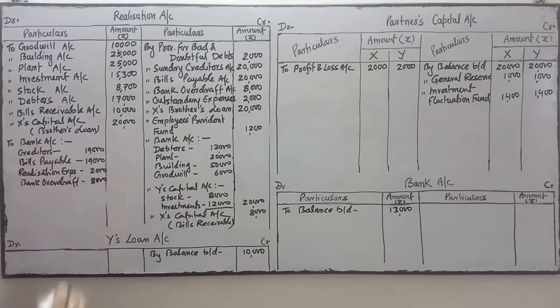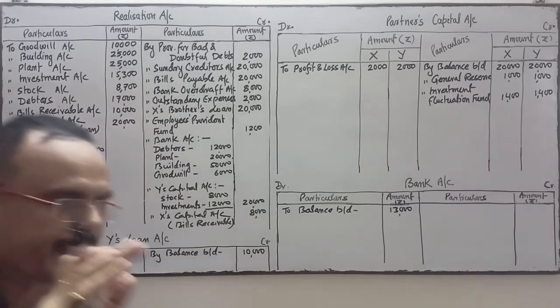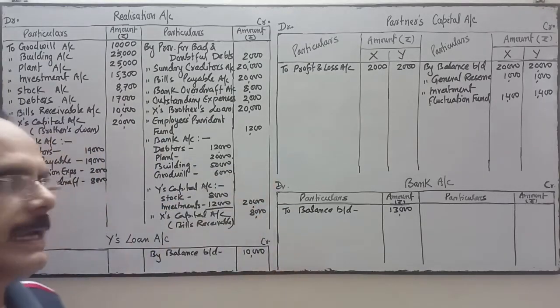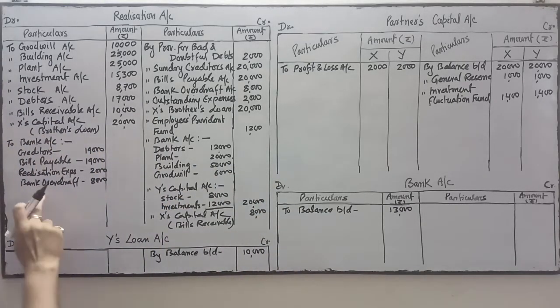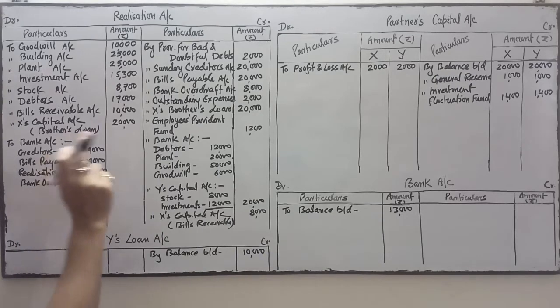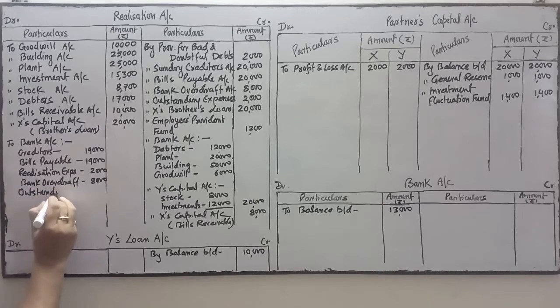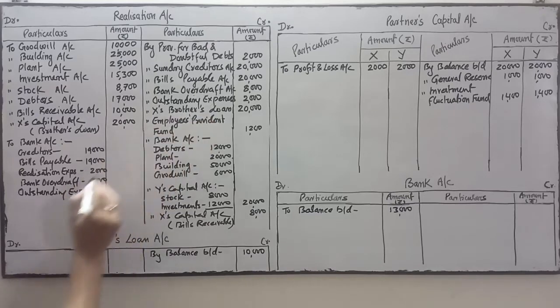Book value. If no information is given, then we will pay the external liability at their book value if the question is silent. So bank overdraft 8,000. Next is outstanding expenses, which is also not given. So we have to pay the outstanding expenses as well. So outstanding expenses 2,000 we have to pay.